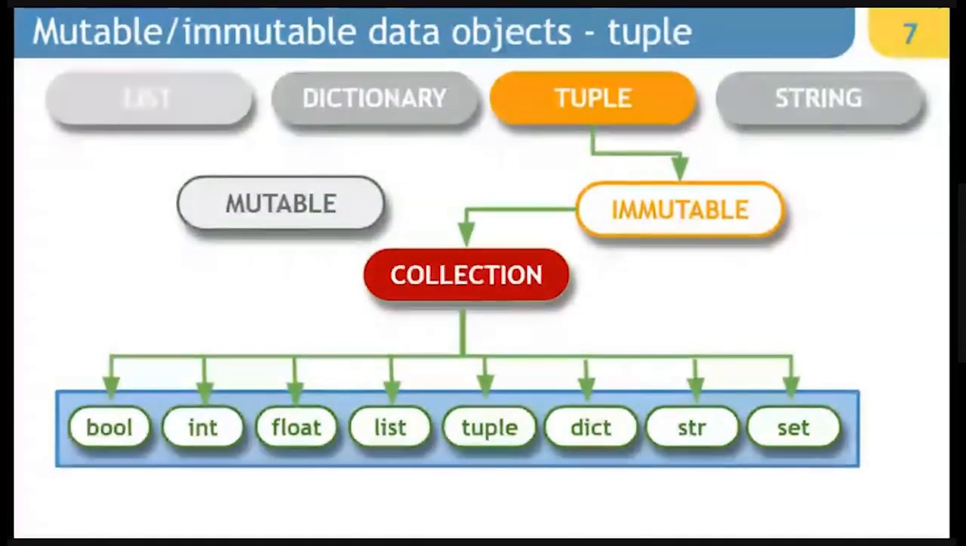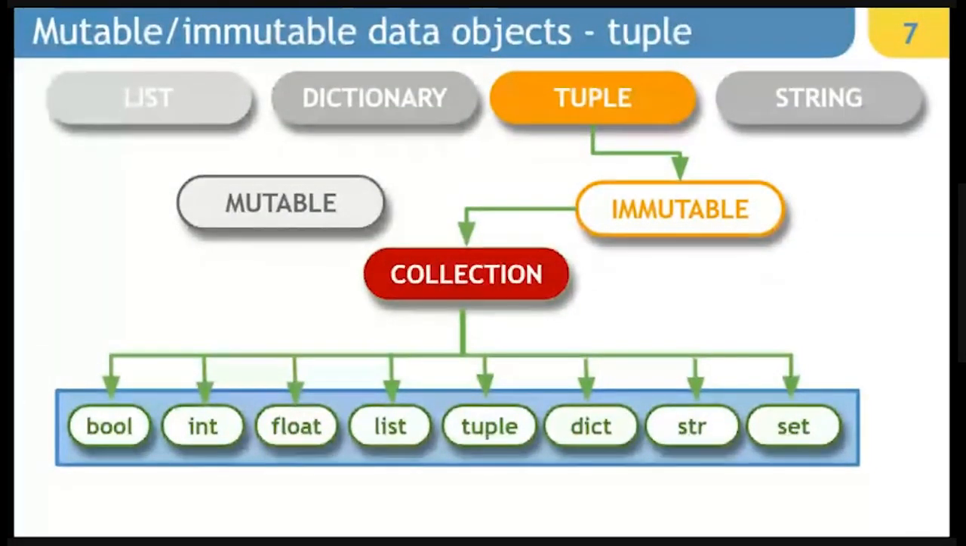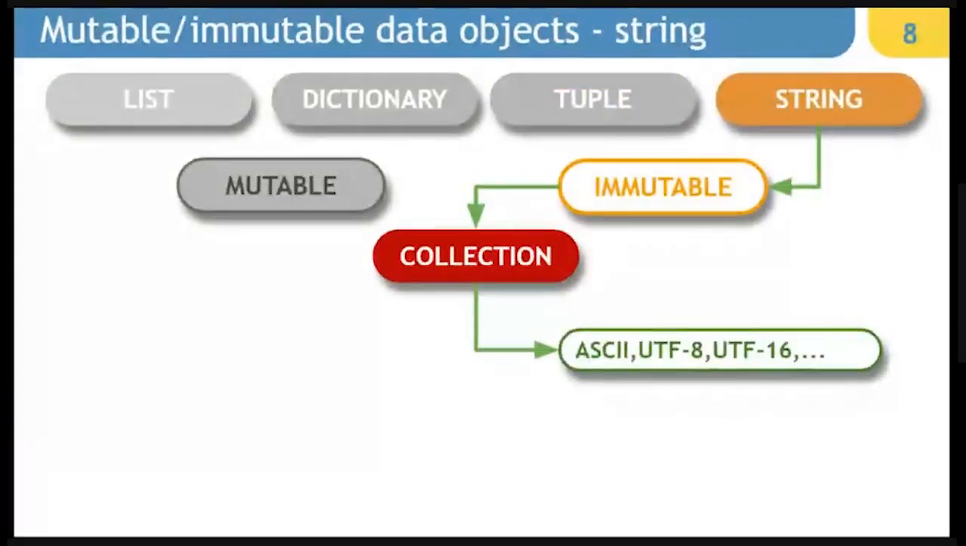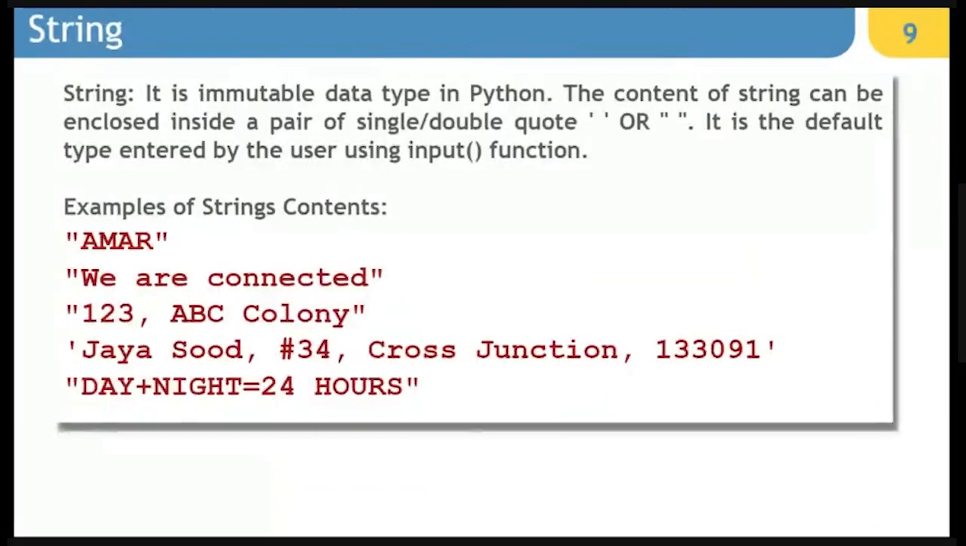Tuple is nothing but an immutable collection which is containing bool, int, float, list, tuple, dictionary, string, and set. And the last thing, which is string, is nothing but an immutable collection of character sets from ASCII, UTF-8, UTF-16, or any other. We can customize it to work for any character set which is by standard acceptable in computers. So with this, we move to the detail.